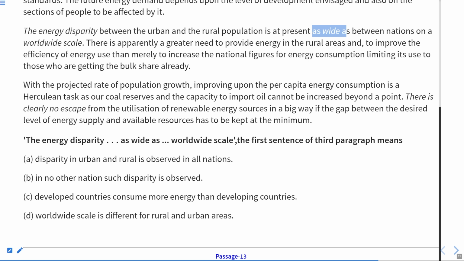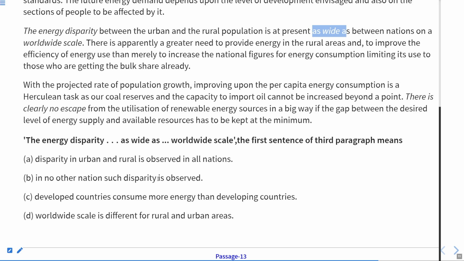Now, if we talk about worldwide scale between nations, there are two types of nations in the world, or there can be three. One is developed, and another one is underdeveloped or developing. So we have developing countries, developed countries, and the other one is underdeveloped. So we have three categories basically. One is the developing, underdeveloped, and developed. We can say developed and developing. Okay, let us take these two. Now let us see the options. Disparity in urban and rural is observed in all nations.